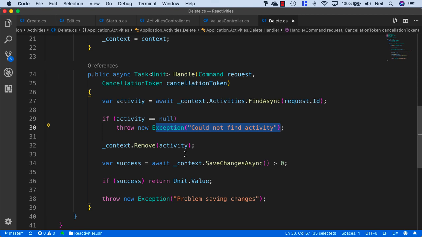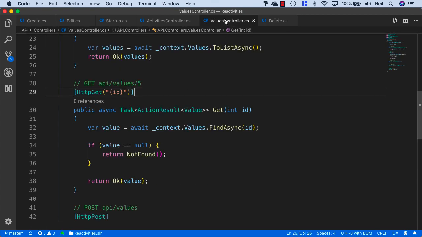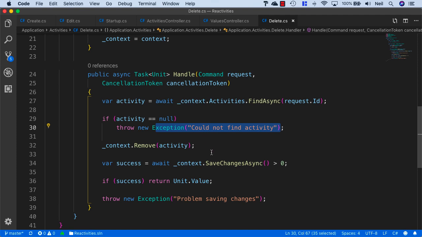But when you think about it, our exceptions are going to be exceptional. We're not in our client application going to give our users the ability to, let's say, delete an activity that isn't in our database, for instance. So even though exceptions are a little bit more expensive than just what we looked at inside our values controller, we are still going to use exceptions to cancel the execution of this request and return out of it.